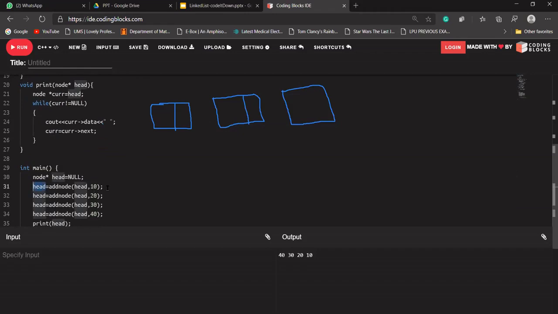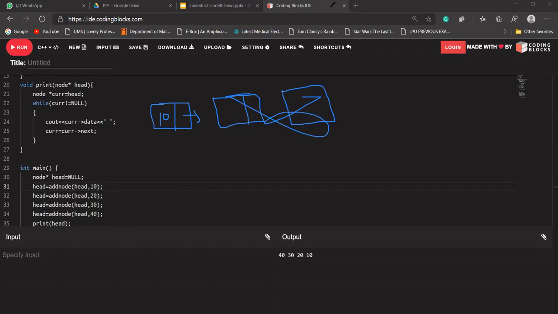Let me write it. So in the starting it will store 10. Rohit, using this function, we are adding the new node at the starting of the list. Yes, Rohit, we are adding the new node at the starting. So let's forget this. It will show 10 in it.